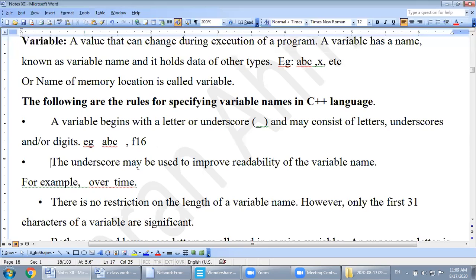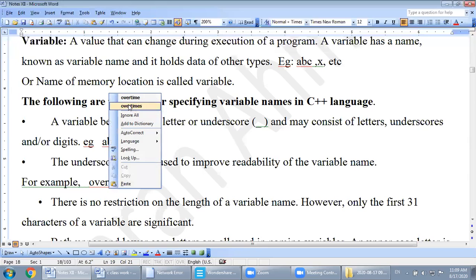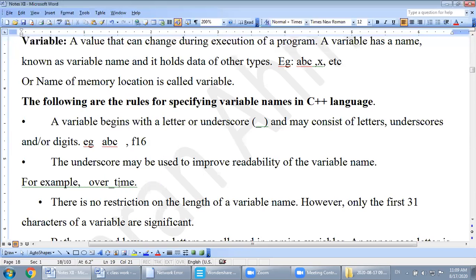No other characters. Second rule is the underscore may be used to improve the readability of a variable name. Let's say overtime. If I want to use overtime, I cannot write it like this, over time, because there is a space between over and time.